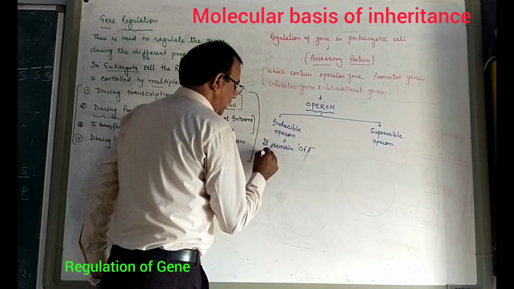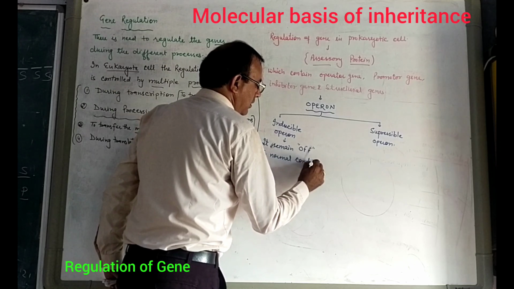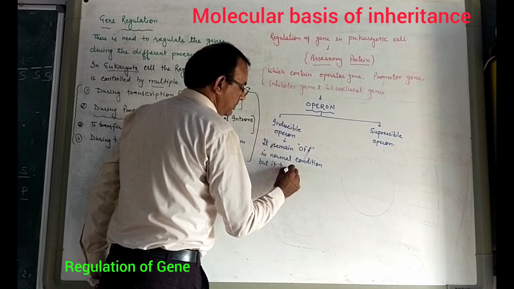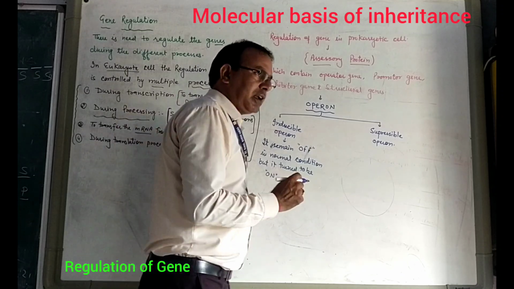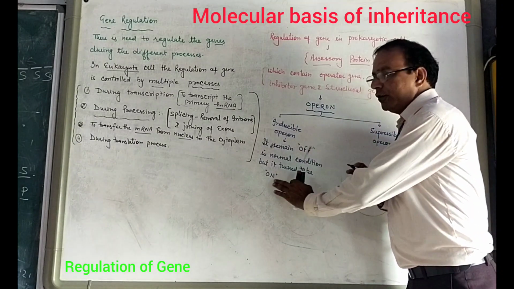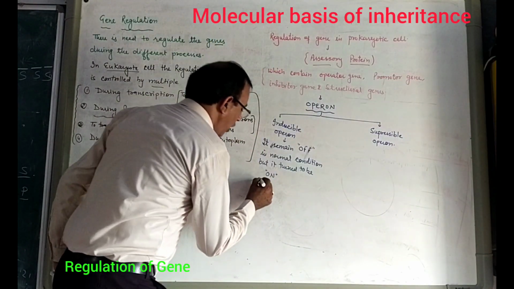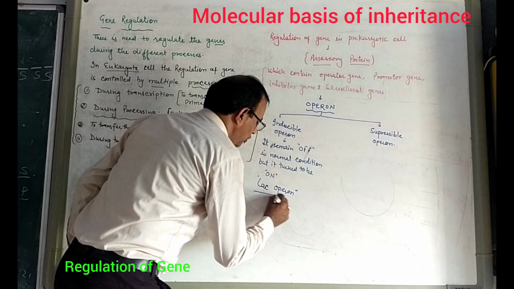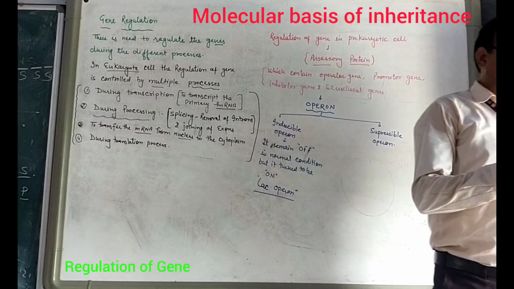In normal condition this operon system remains in off mode, and we need to change it to on mode. For example, an inducible operon is the lac operon. The lac operon is an inducible operon. And the second one is the suppressible operon.